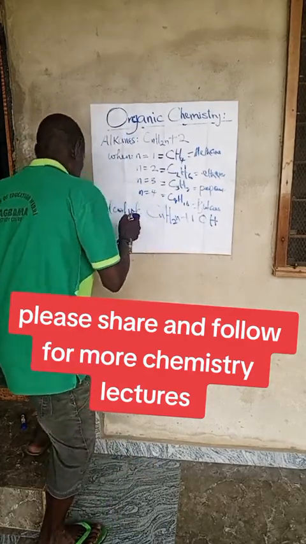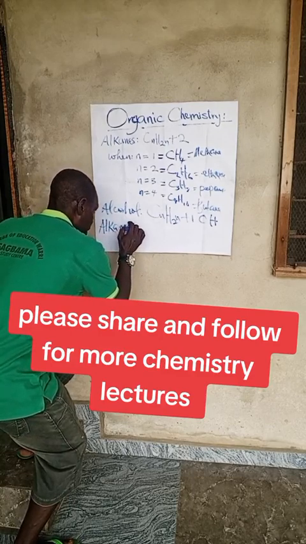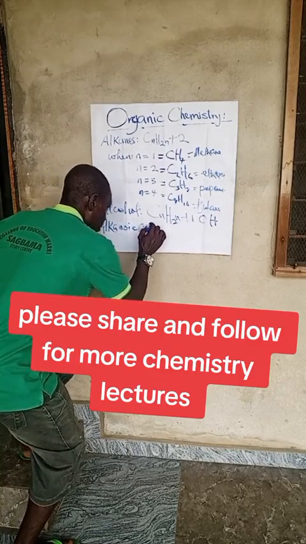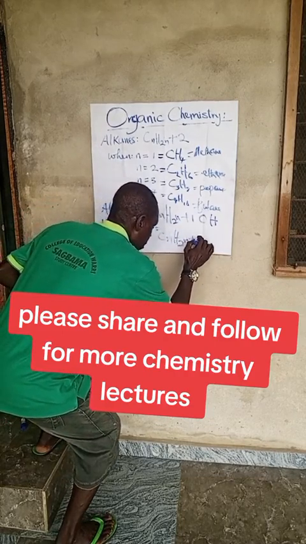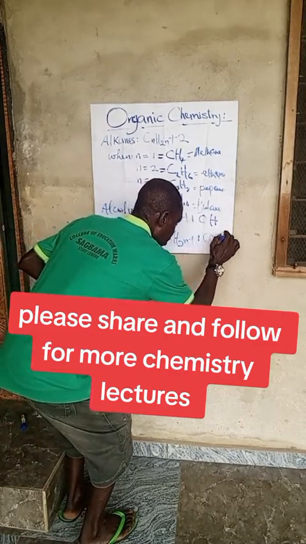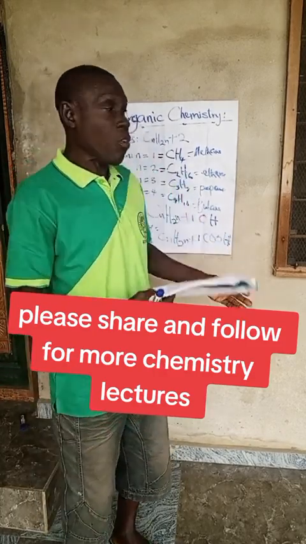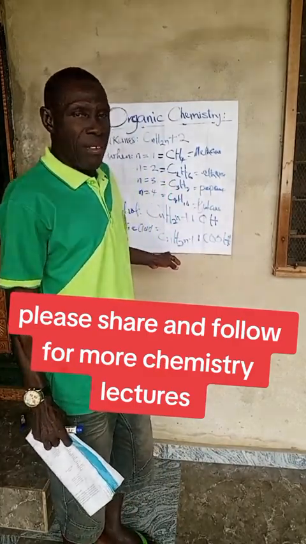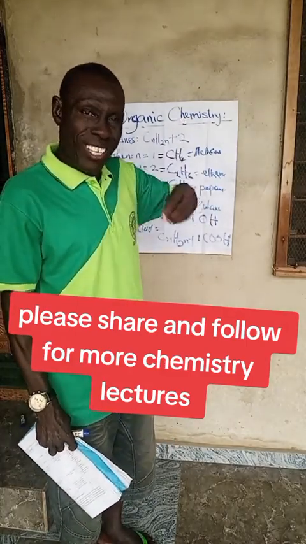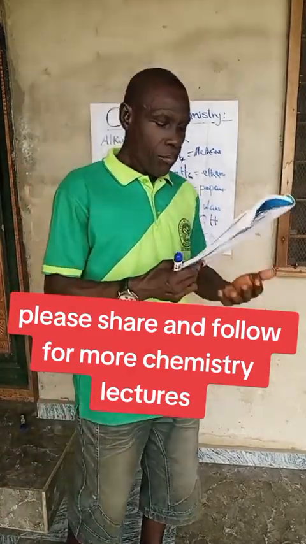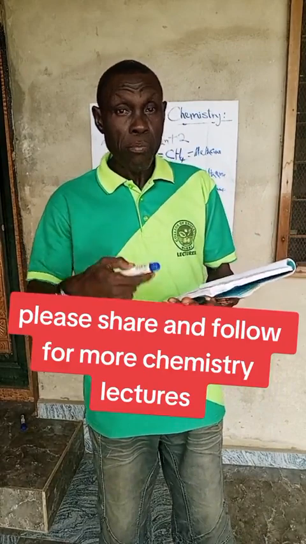Then the organic acids are called the alkanoic acids. We have CnH2n+1COOH. This COOH is called the carboxyl group. That's what makes it called an organic acid. You can derive other members like methanoic acid, ethanoic acid, propanoic acid, pentanoic acid, all the way to decanoic acid, using this formula. So it is expedient that you know these terminologies before we go into more of organic chemistry.